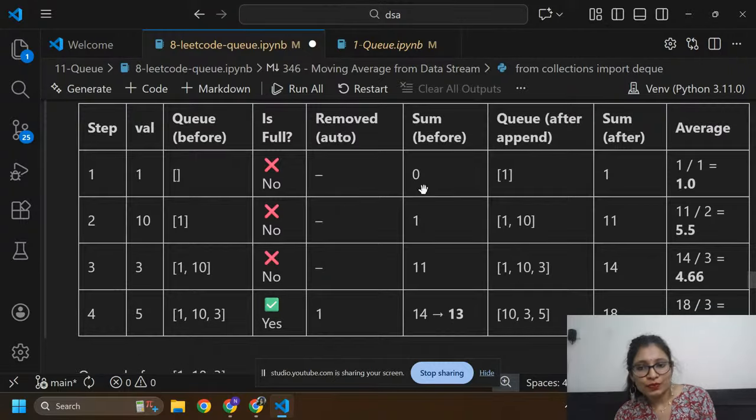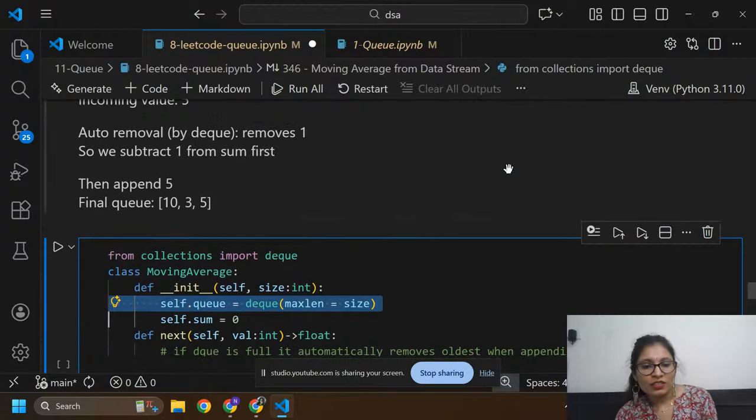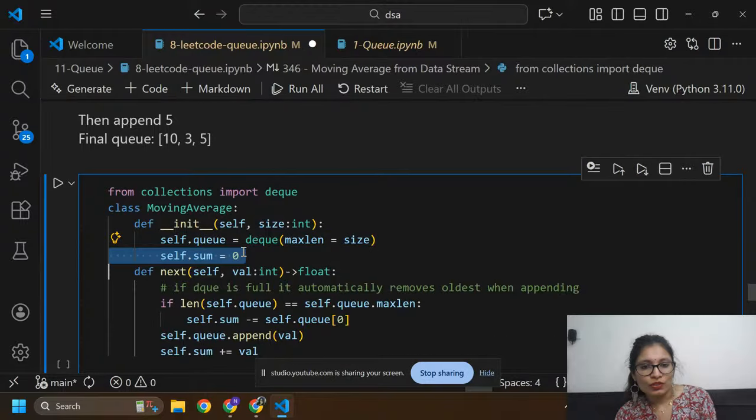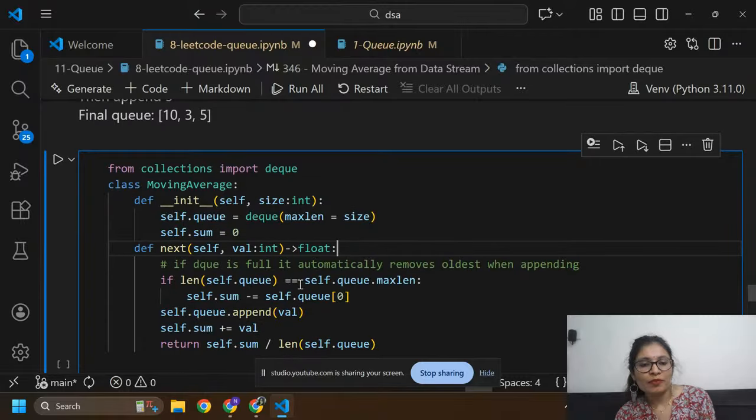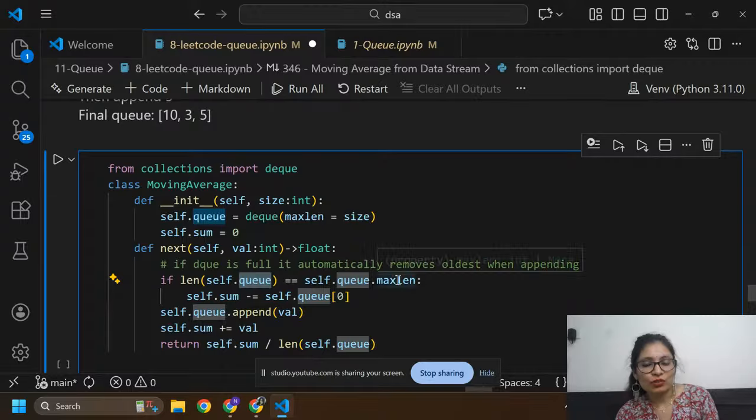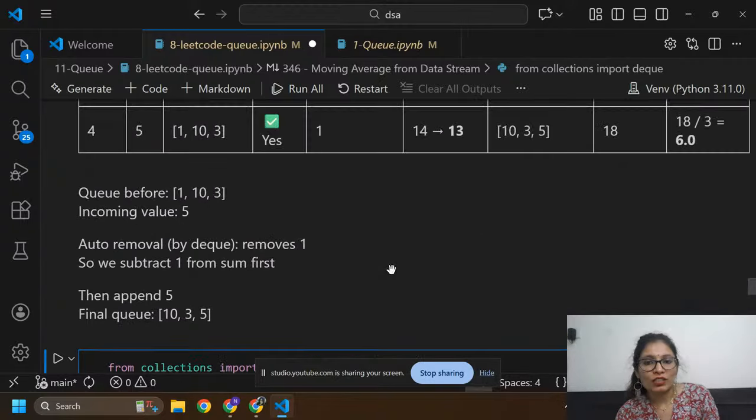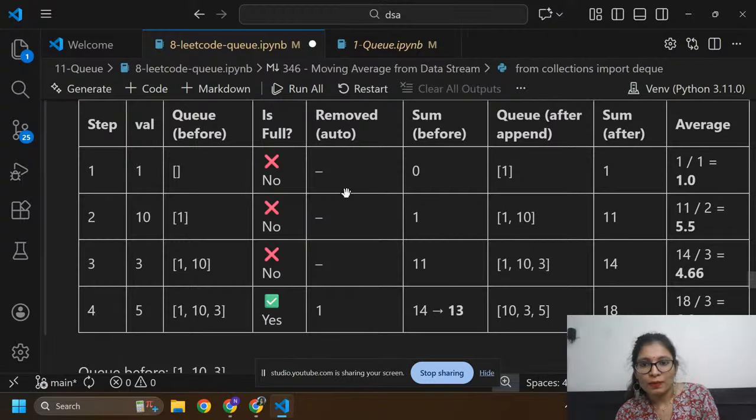Sum is 0, then we take value equals 1. Then we check whether the length of self.q is equal to the maximum length of q, so this condition is also false.